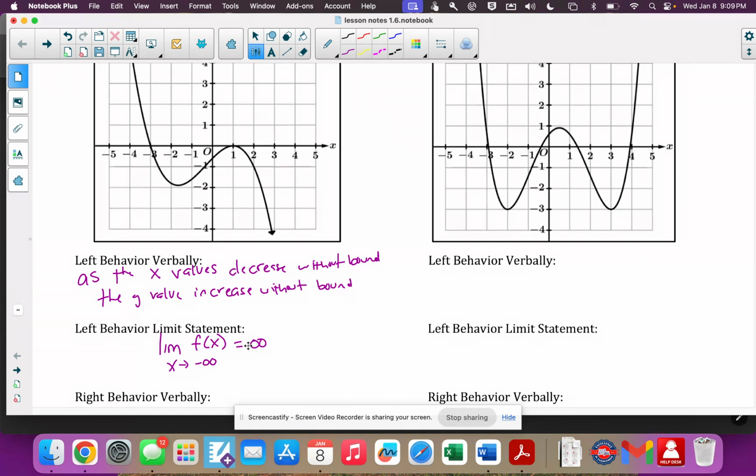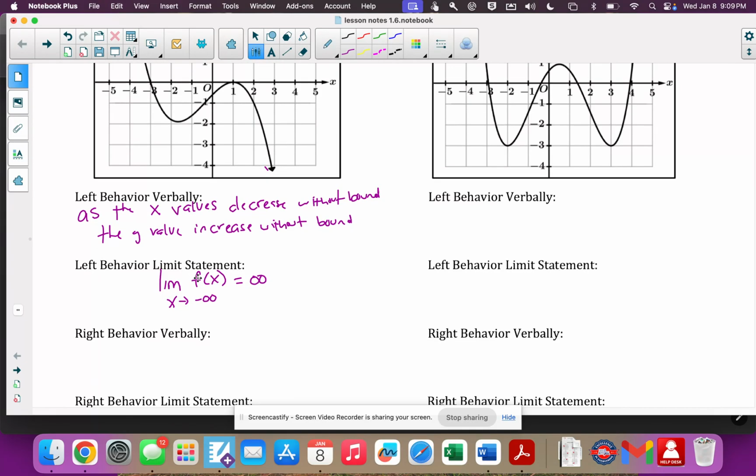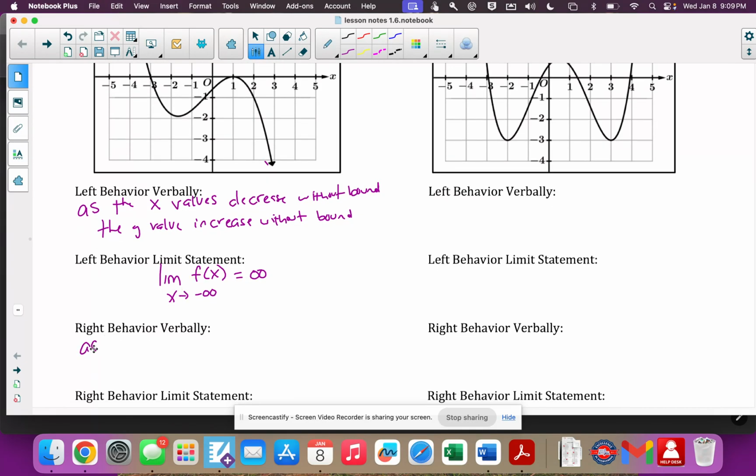Okay, so the right, again, we're looking at this function right here, the right-hand side. Okay, in words, as the x values increase without bound, because you're going to the right, that means it's going to positive infinity for the x. What is the y value doing? The y value is going down to negative infinity.